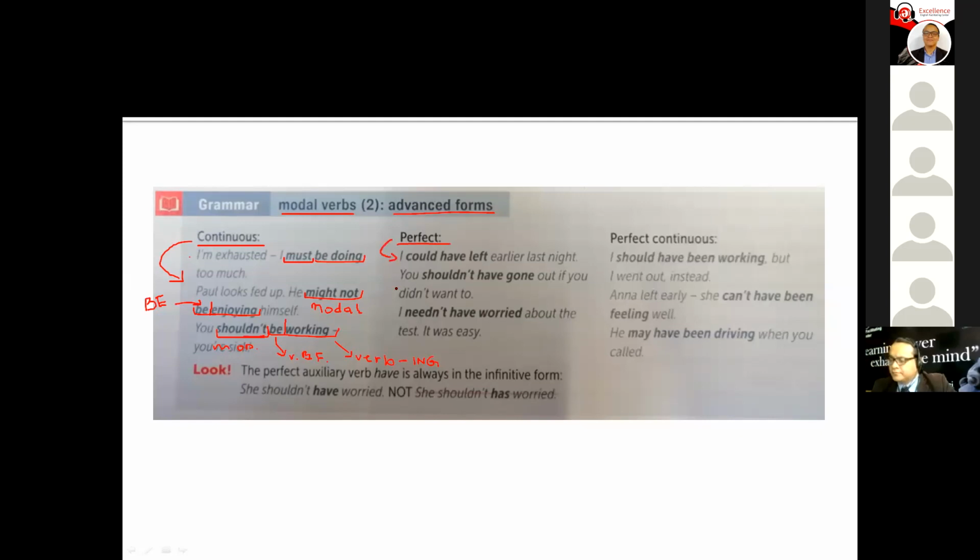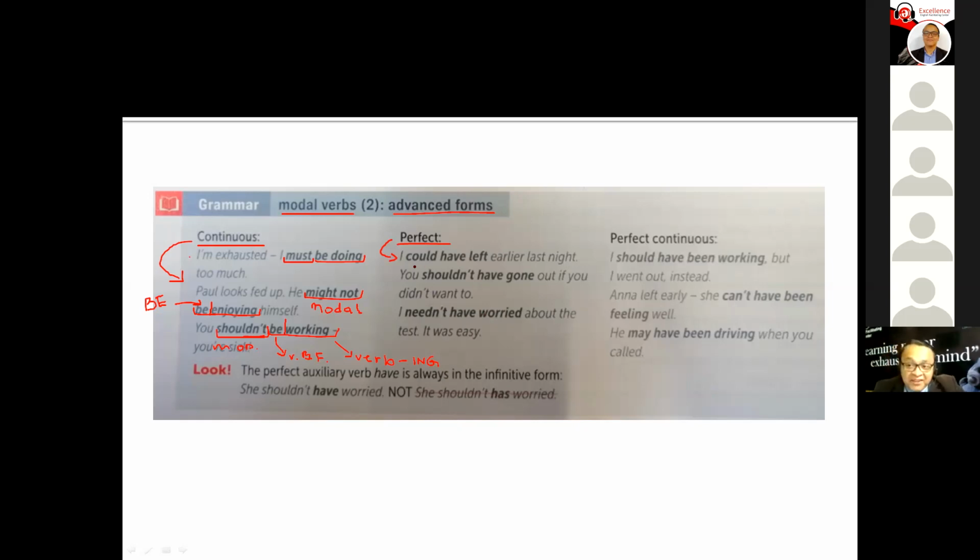I could have left early last night. You shouldn't have gone out if you didn't want to. I needn't have worried about the test. It was easy peasy. Can you say worried? Worried. There you go.